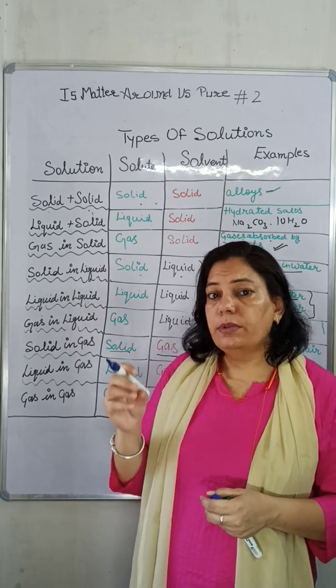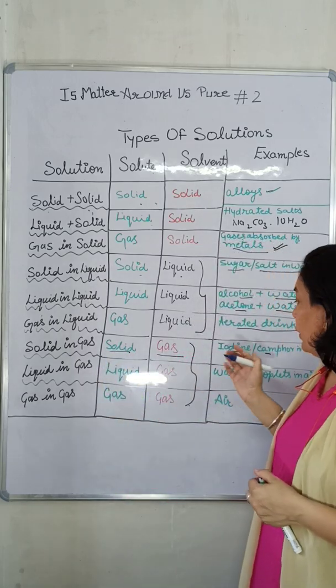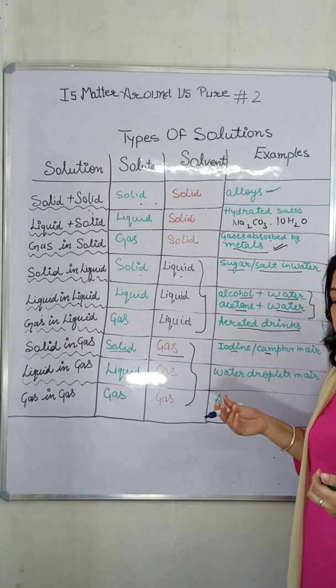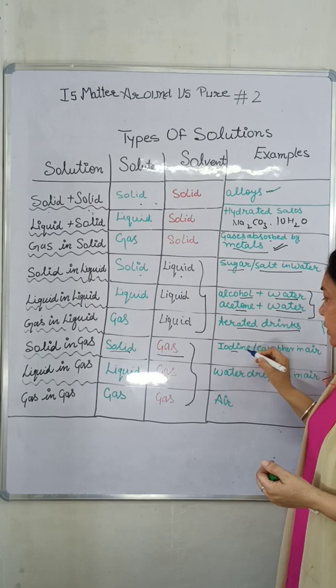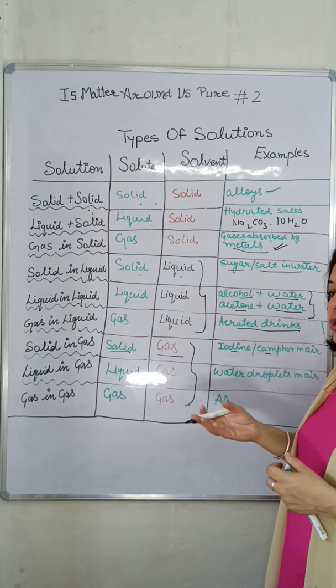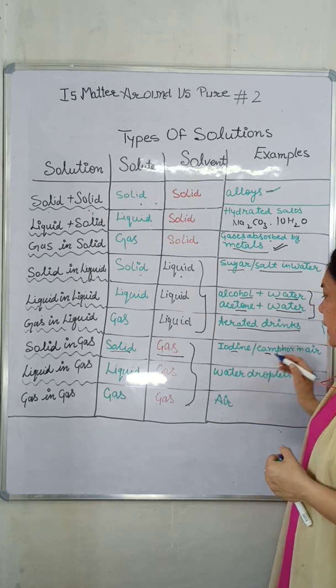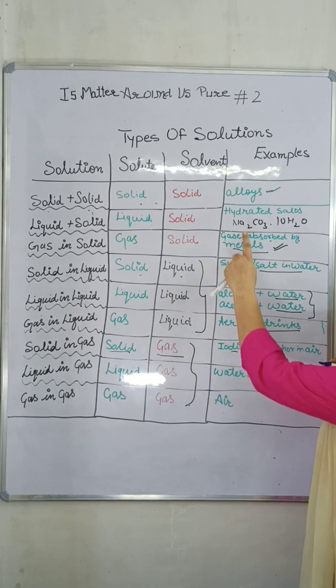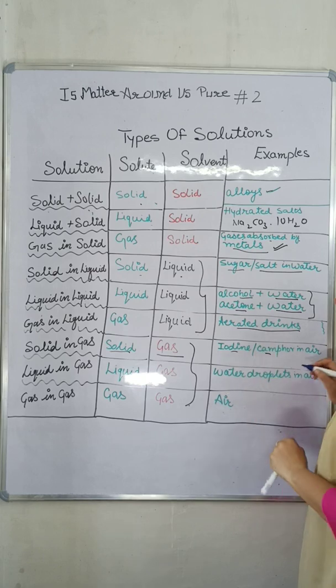So if we keep a small amount of iodine or camphor in open air, what would happen? By the sublimation process, this solid iodine or camphor converts into vapor state, and this is an example of solid in gaseous mixture, means solvent as a gas.